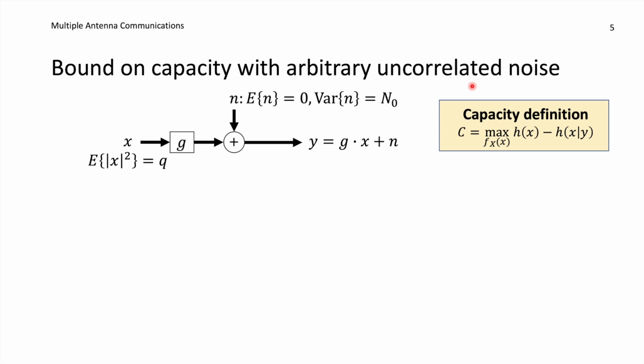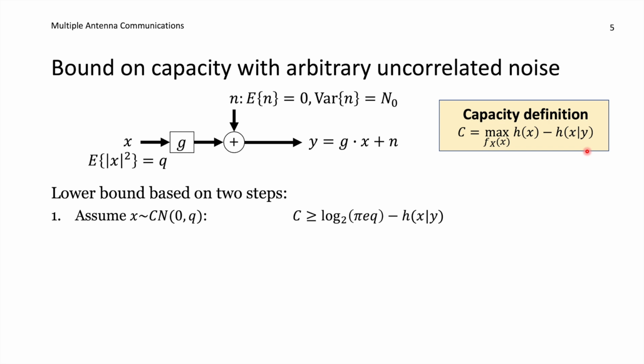And remember, we had two ways of writing up the capacity definition. Now we utilize the second one, where the capacity is a maximization with respect to the input distribution, the randomness of x, and the variance is set to q, but all other things that have to do with the random distribution are things that we can select when we are maximizing with respect to the PDF. Then we should take the differential entropy of x minus the differential entropy of x given y. And we will compute the lower bound in two steps.